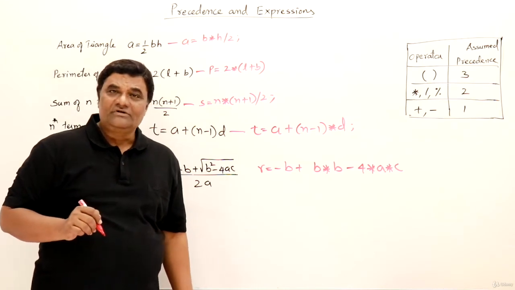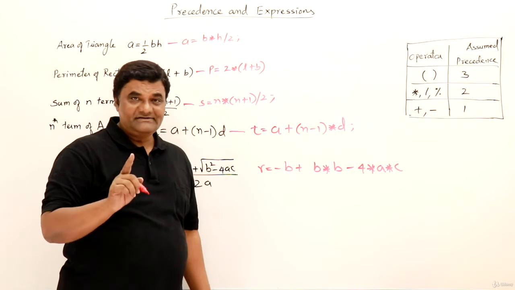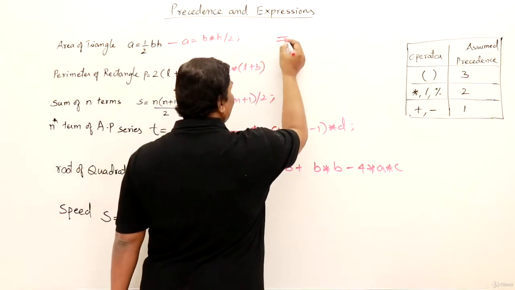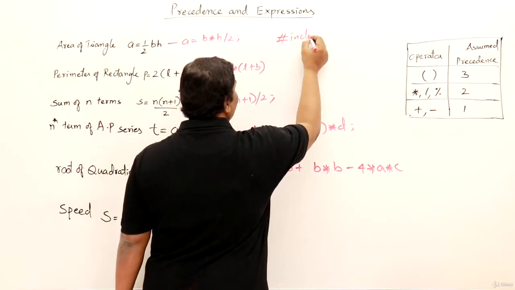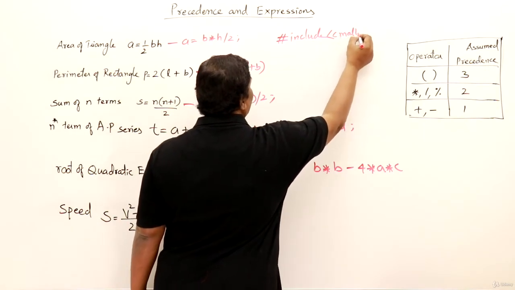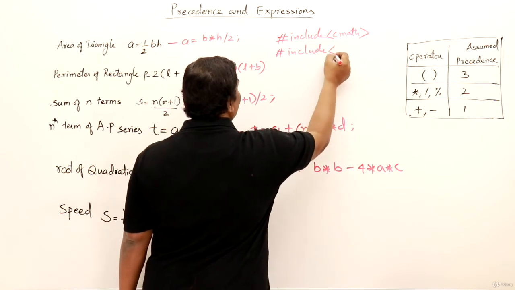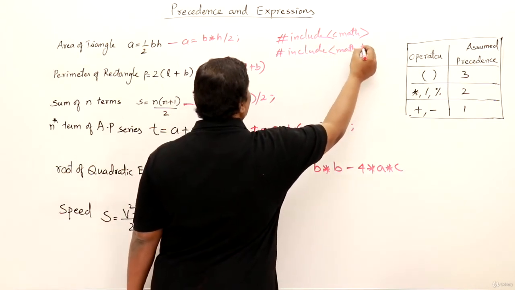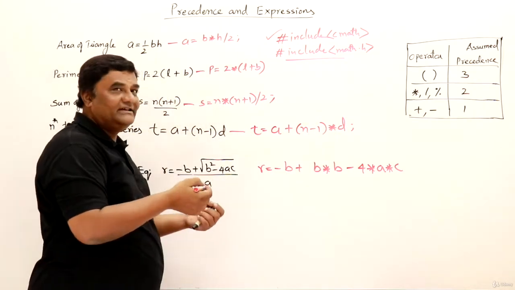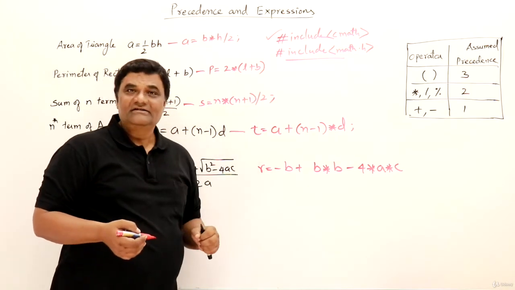How do you find the square root? For square root, there is a header file available in C++ which has the square root function, and that header file name is cmath. So you can say hash include cmath, or else you can also write hash include math.h. Whichever one you like, you can use. This was there in C language, so you can use C-like things in C++ also. If you want, you can write this, or cmath is a better option.